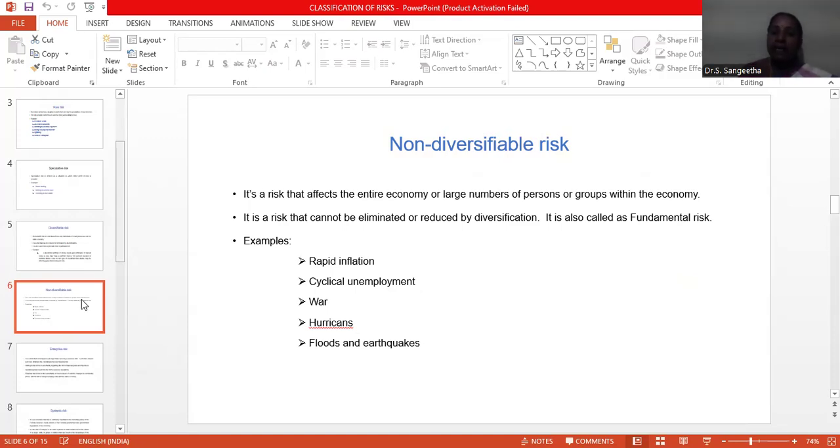Then cyclical unemployment issues, then war, hurricanes, floods, and earthquakes. These are all due to technological impact, then natural disaster. By the way, it may occur. So it is called non-diversifiable risk. We also can't control it. So it is one type of fundamental risk.